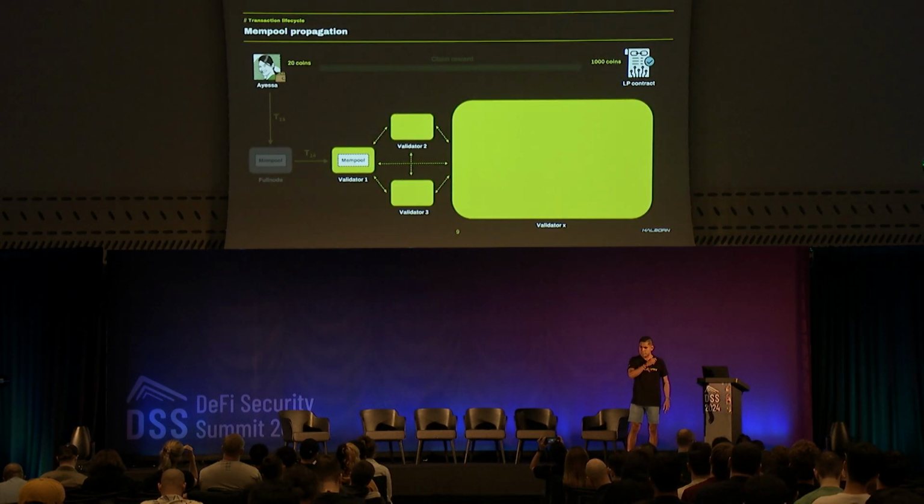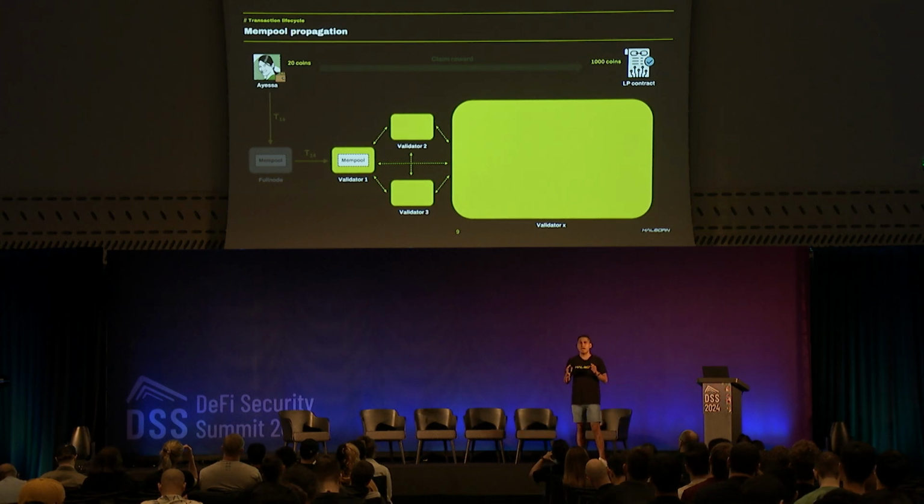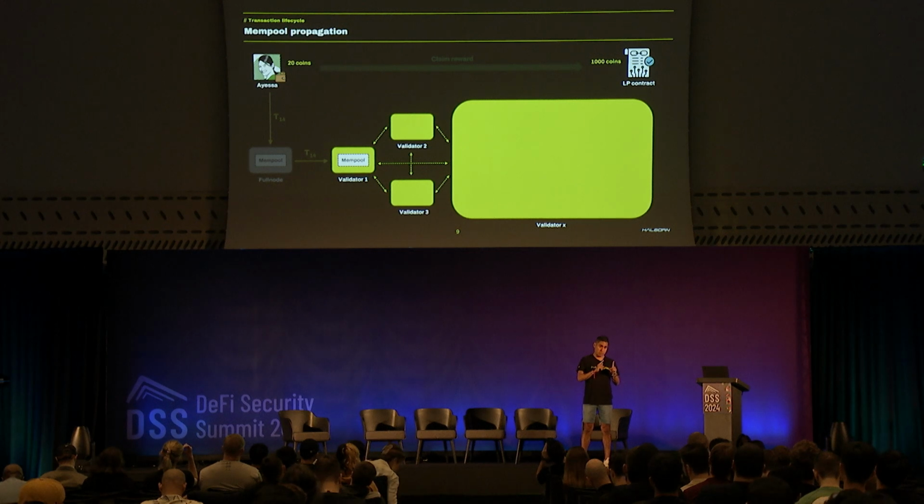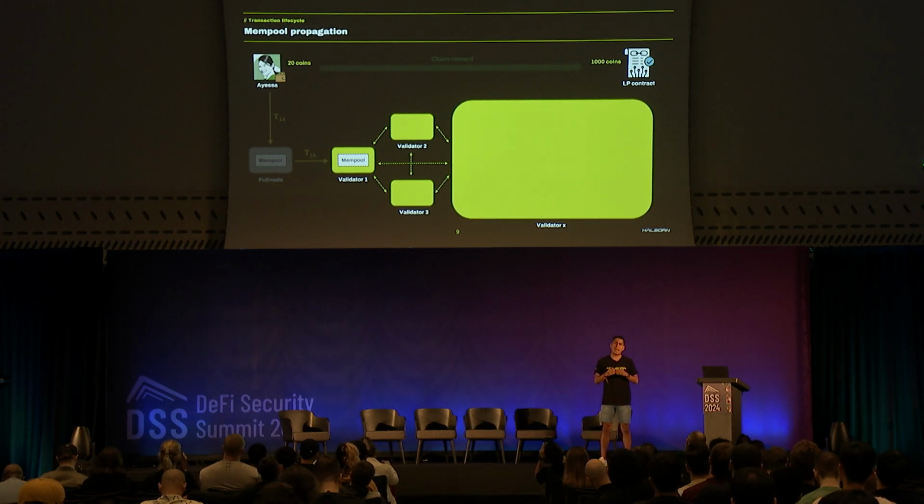So what else? Here, important to understand. One of the validators received the transaction, but not all of them. So using a sharing mempool protocol, validator one, the one who received the transaction, sends the transaction and exchanges it with other validators. So at the end, transaction 14, remember transaction 14, is in the mempool of all the validators participating in this blockchain.